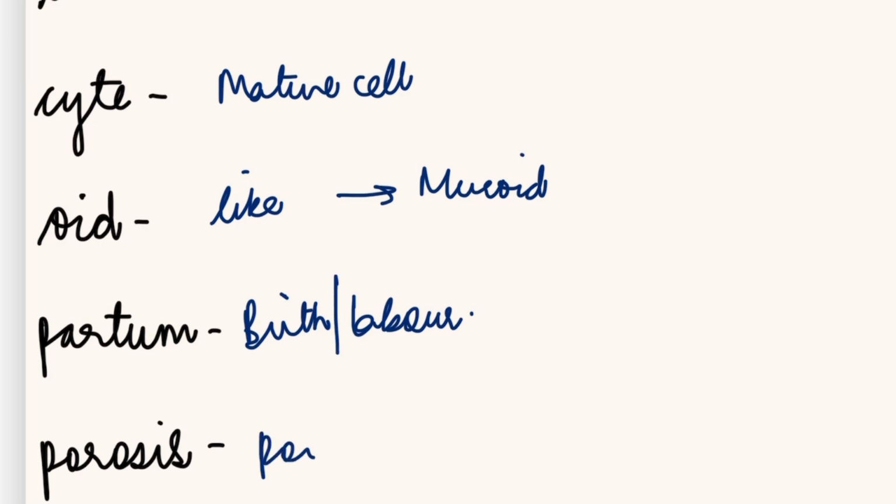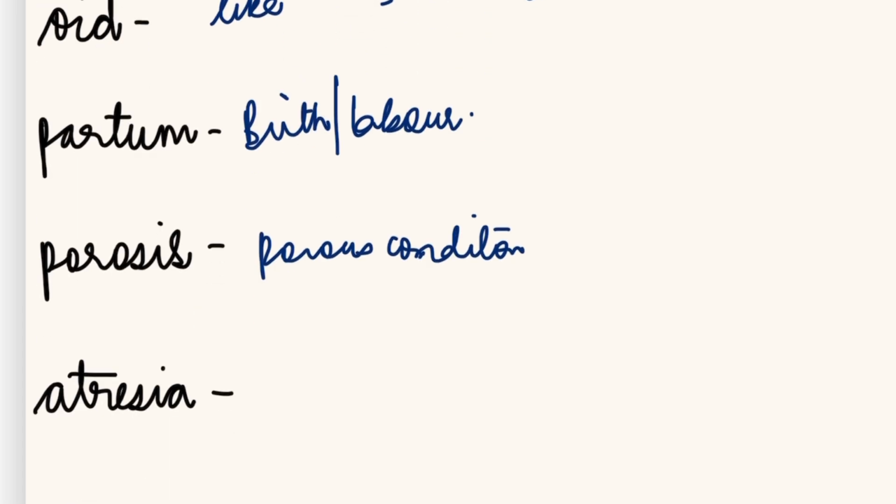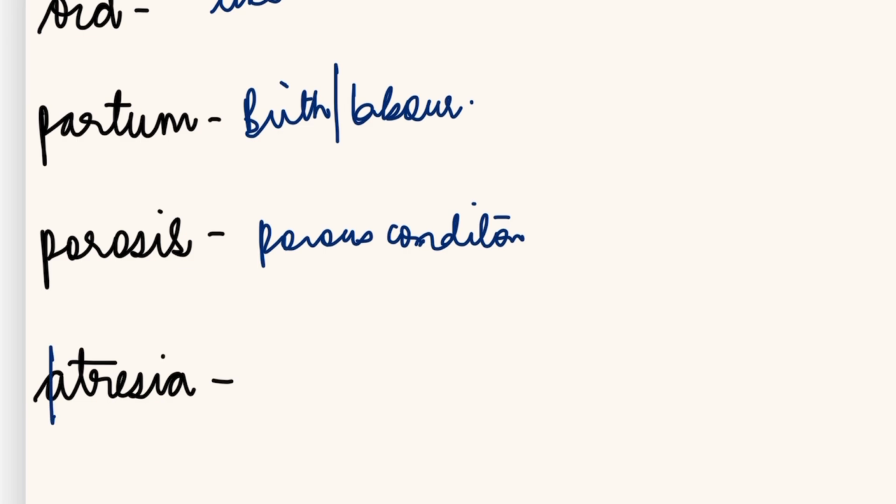Porosis, that is a porous condition. Osteoporosis is the word. Osteoporosis is porous bone condition. Atresia. Atresia means opening. So what does atresia mean? Atresia means absence of an opening.